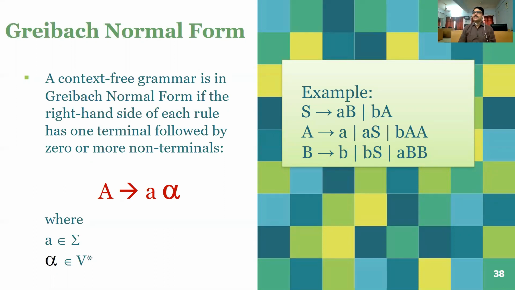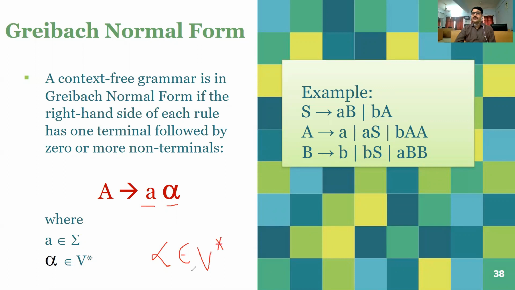A context-free grammar is in Greibach normal form if the right-hand side of each rule has one terminal followed by zero or more non-terminals or variables. That means all the productions are in the form A to a alpha, where this a belongs to terminal and this alpha belongs to V asterisk.